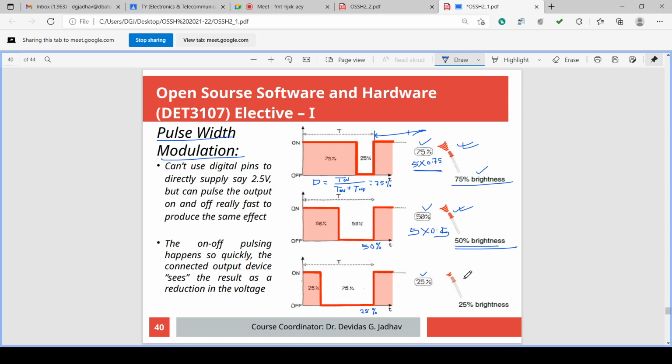If you send 128 plus 64, how much is it? 128 plus 64 is 192. So if you send 192, it will give 75% brightness. If you send 255, it will give 100% brightness.